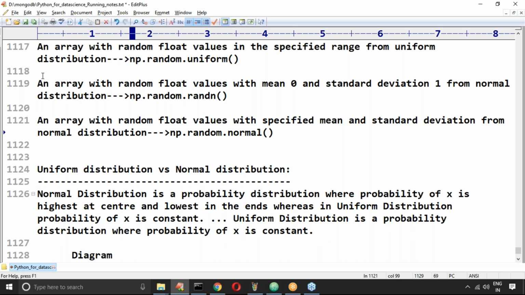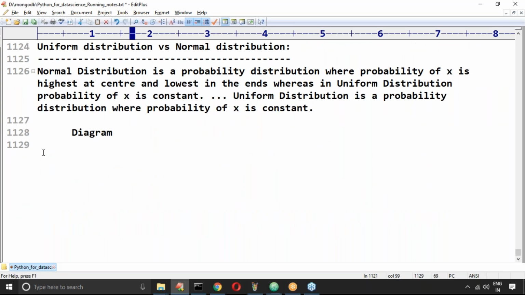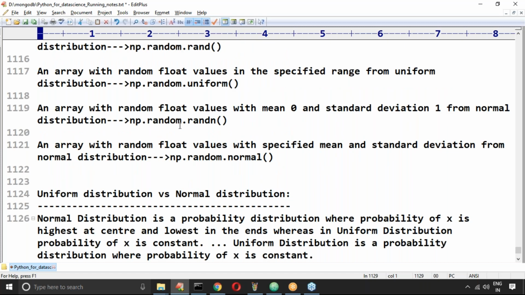Just be aware that there is one word named mean, one word named standard deviation, uniform distribution and normal distribution. You should be aware of the words, that's all. Don't worry, because we didn't cover the purpose of these things in detail. Maybe the next level will. So our target is how you can create an array with uniformly distributed values or normally distributed values. Our concentration is always how you can create a numpy array. Clear, right? Are you feeling any doubt?